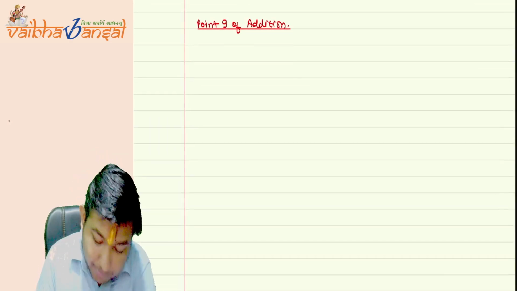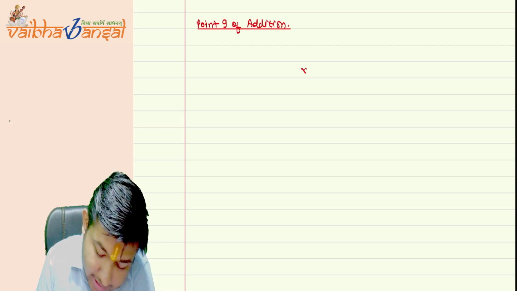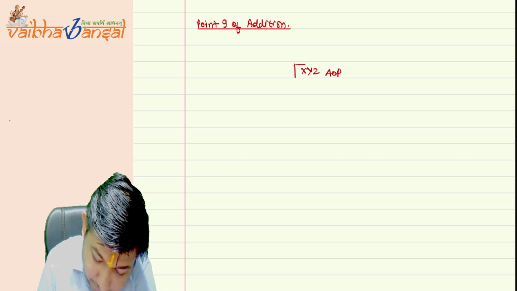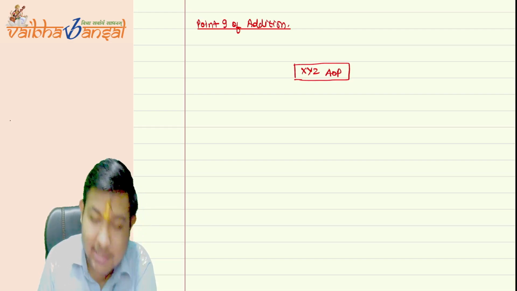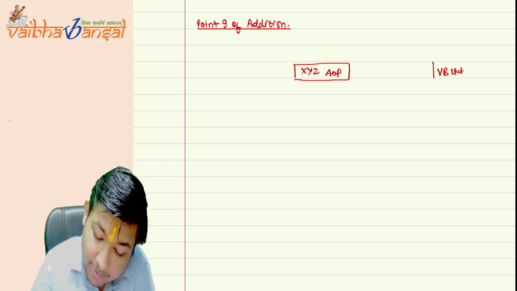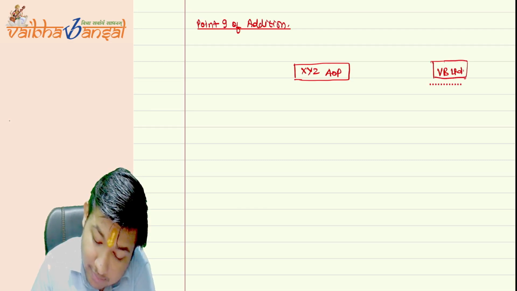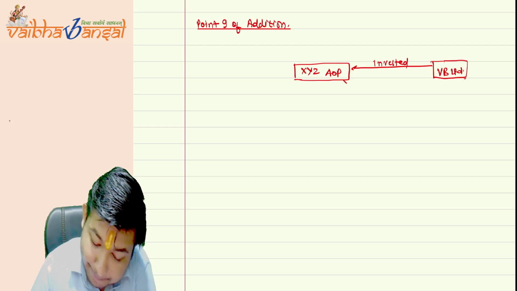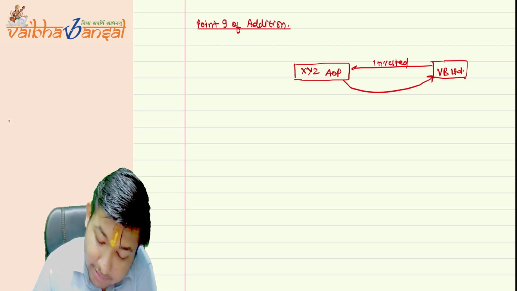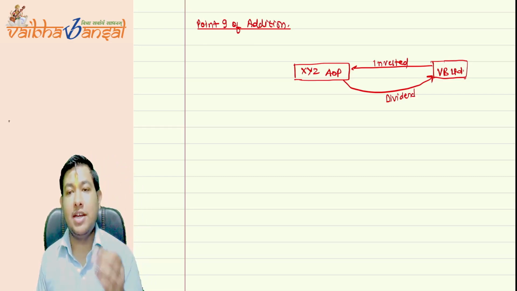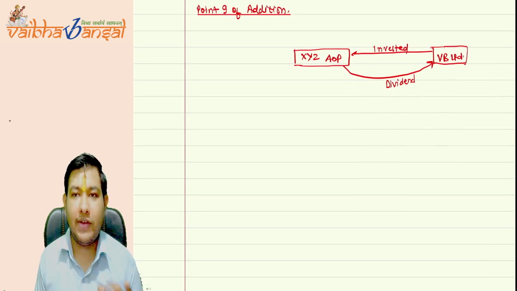See, suppose there is an AOP. Say XYZ is an AOP. Now it's my company, VV Limited. VV Limited invested in the AOP and they have given us the dividend. Is this clear to you? We have invested and they have given the dividend to us.